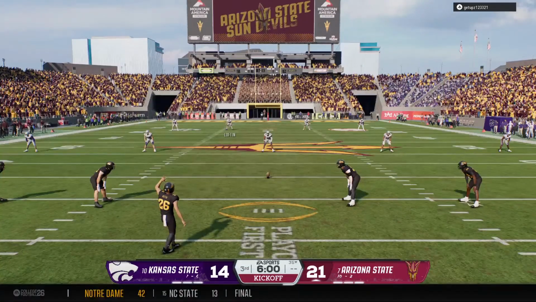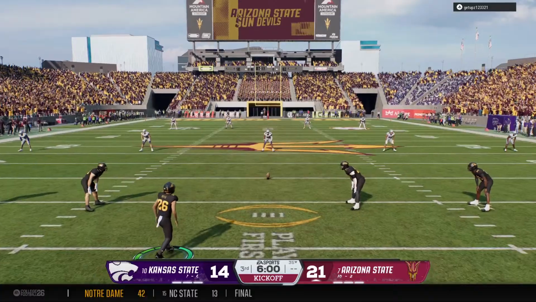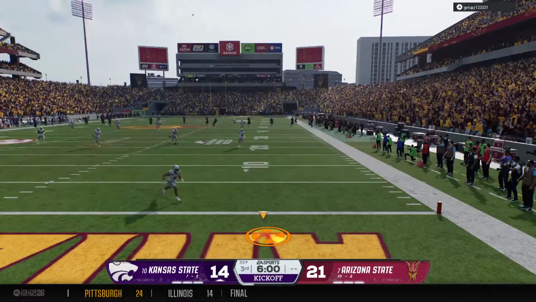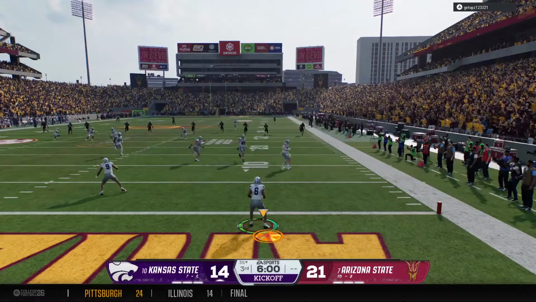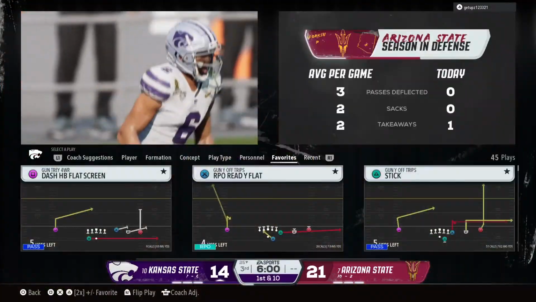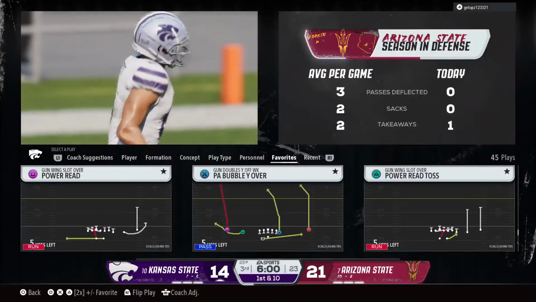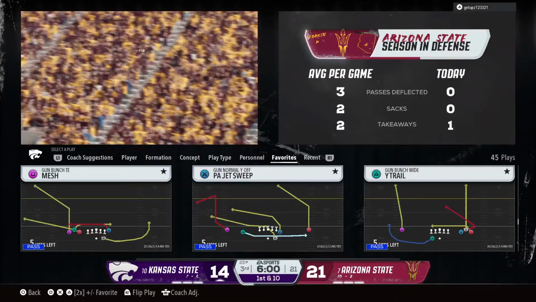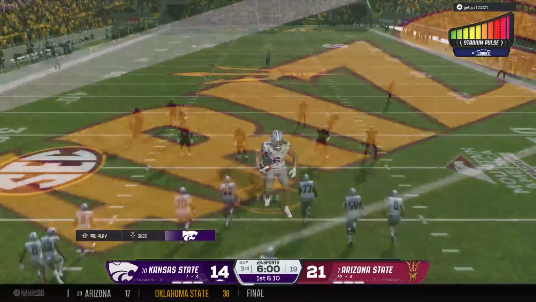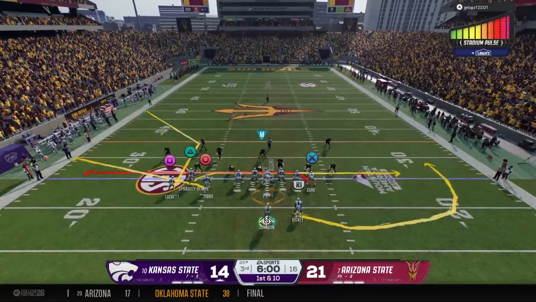And the Sun Devils will kick it deep to begin the 2nd half. He thought about returning it, but instead takes a knee. It'll be a touchback, and they'll start at the 25. And the Kansas State offense is back out on the field.